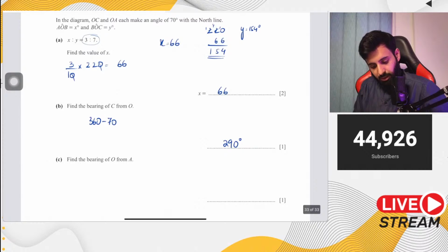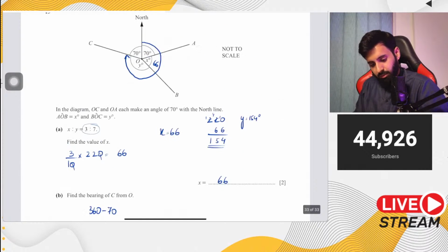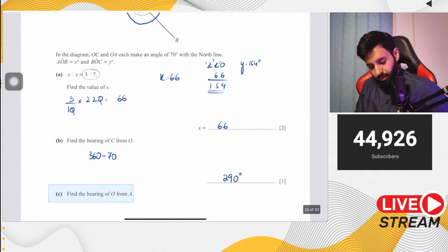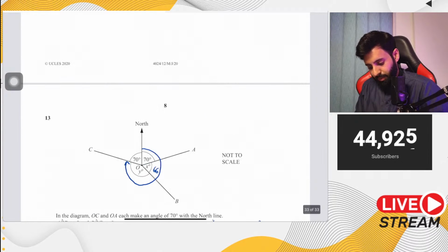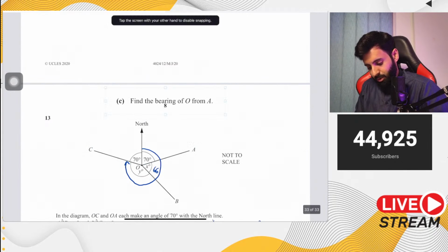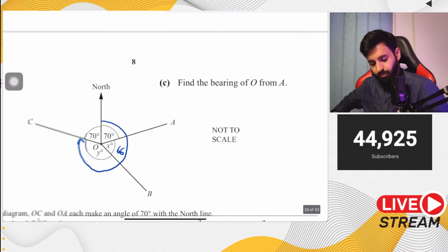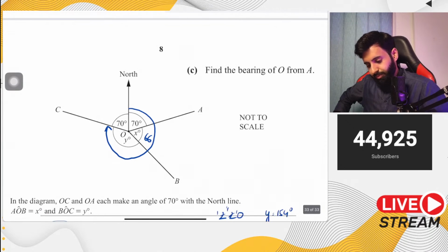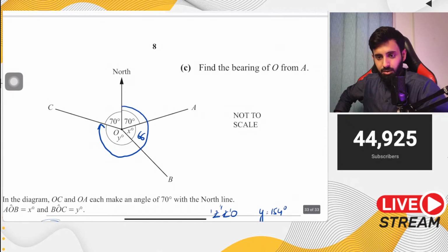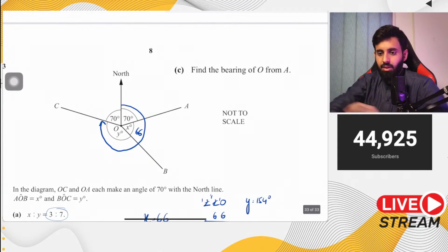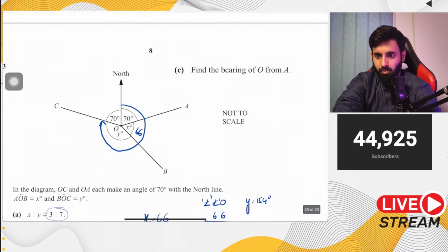Then it says find out the bearing of O from A. Okay, so do this part. Find the bearing of O from A and tell me what your answer is. There you go. And also let me know what method you guys used. Yep, 290 is the correct answer. Good job.